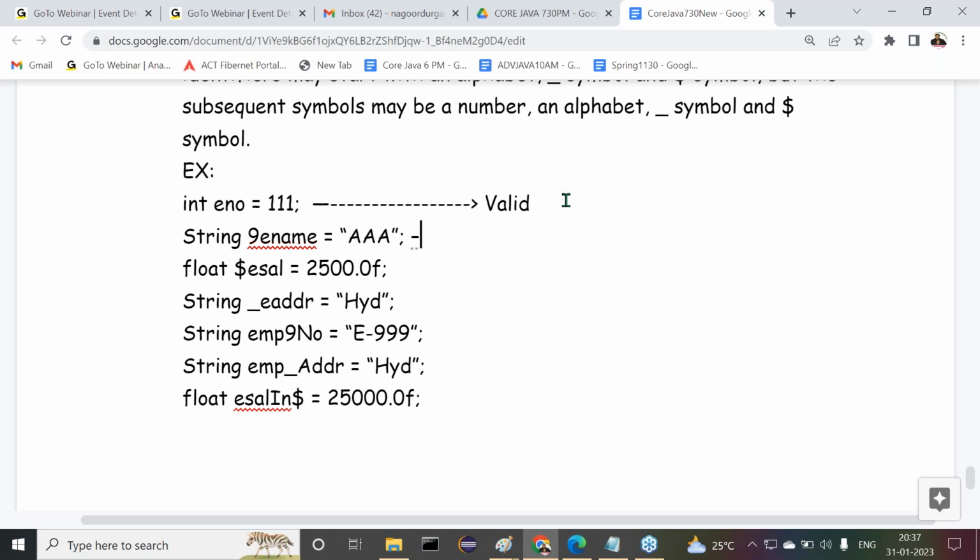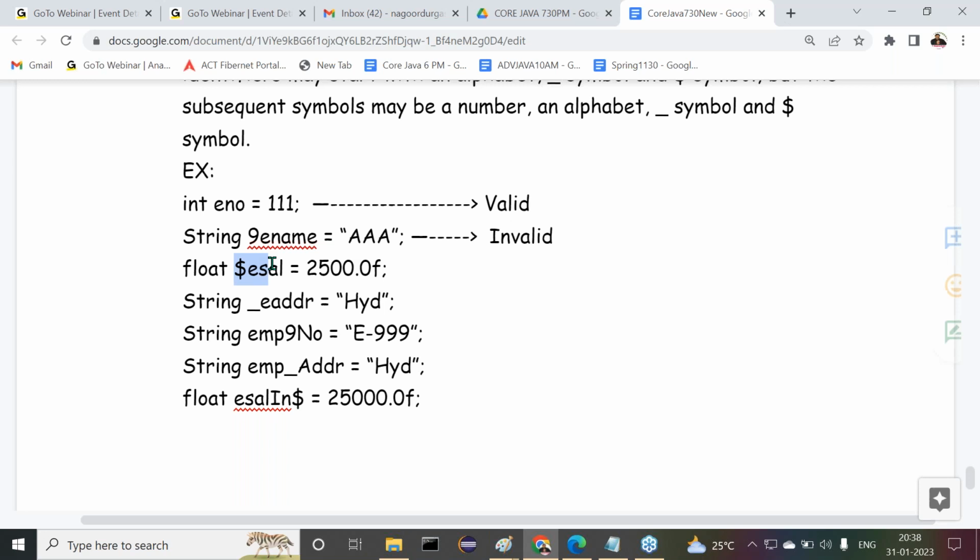Now tell me, guys, is the second one valid or invalid? 9ename started with what? A number. Is it possible to start any identifier with a number? No. This is against the rules and regulations of Java identifiers. This is invalid.